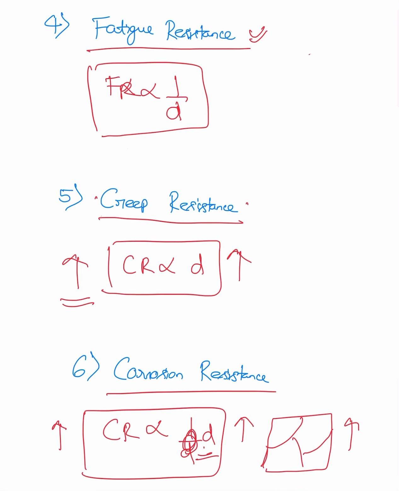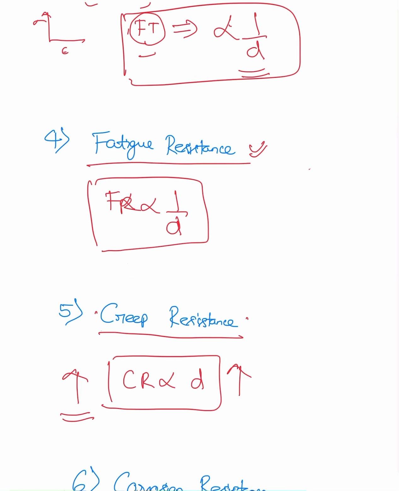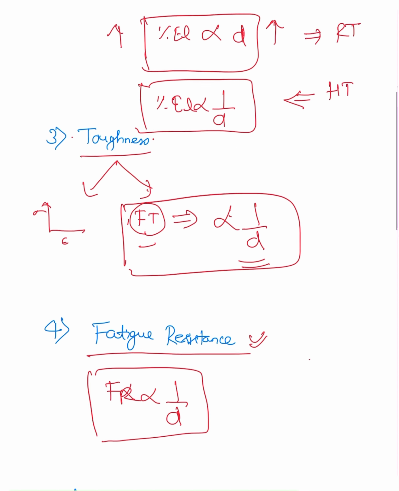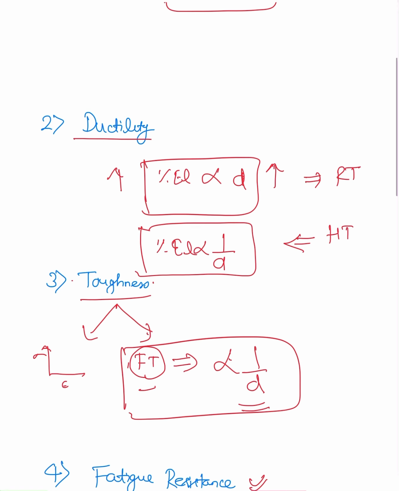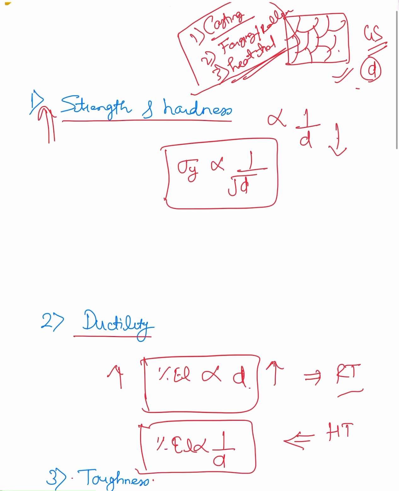Creep resistance is directly proportional to the grain size. Fatigue resistance is inversely proportional to the grain size. Toughness is inversely proportional to the grain size. Ductility is directly proportional to the grain size at room temperature and inversely proportional at high temperature. Strength and hardness are inversely proportional to the grain size, from the Hall-Petch relationship.